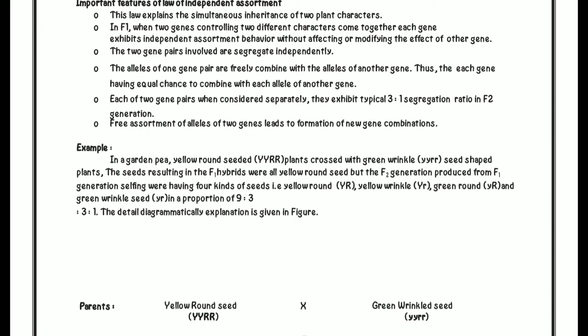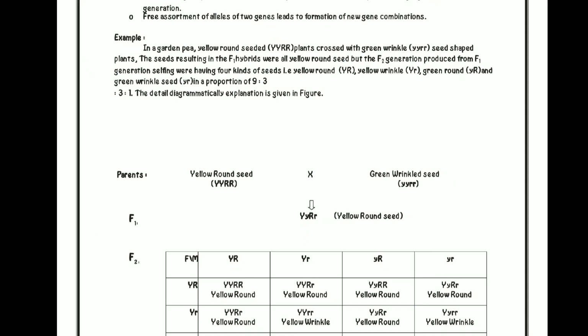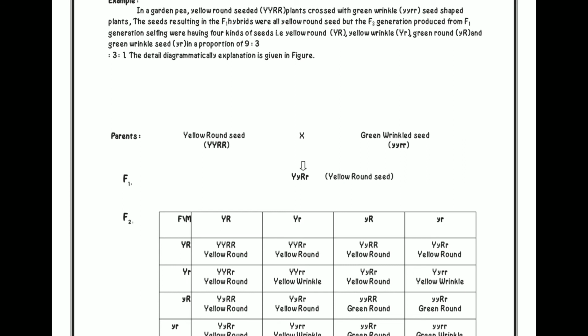Now we will see an example of the law of independent assortment. In garden pea, yellow round seeded plants are crossed with green wrinkled seed shaped plants. The seeds resulting in the F1 hybrids were all yellow round seed.